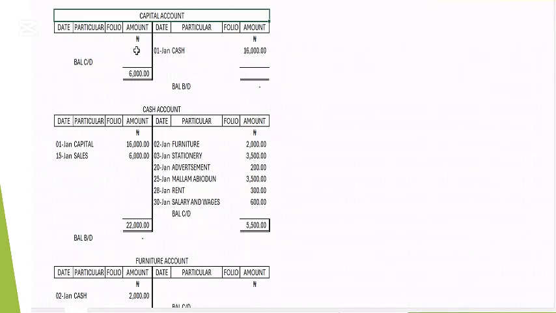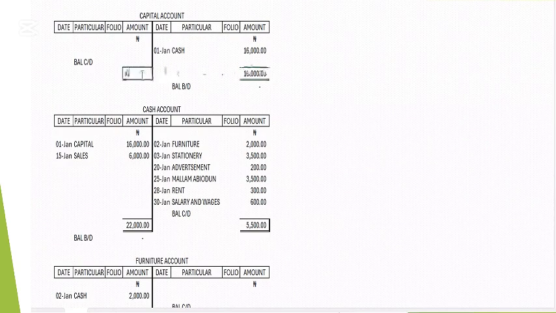Which one is higher? As you can see, there's nothing on the debit side. We only have the credit side, 16,000 naira. So you come here and enter 16,000, then also here 16,000. To balance the other side, you write balance brought down of 16,000 naira here. That account has been closed.